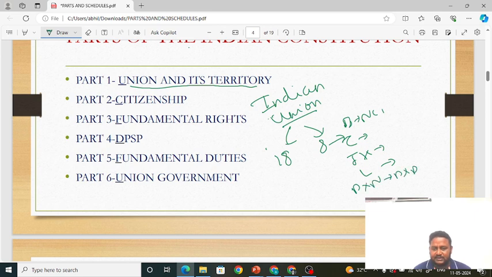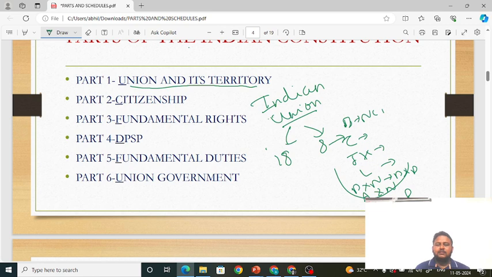This is a single union territory. Earlier it was separate, now it is a single union territory. Delhi, Chandigarh, Jammu and Kashmir, Ladakh, Dadra and Nagar Haveli and Daman and Diu, Andaman and Nicobar, Lakshadweep Islands and Puducherry. So total 8. Okay friends, total 8 union territories.